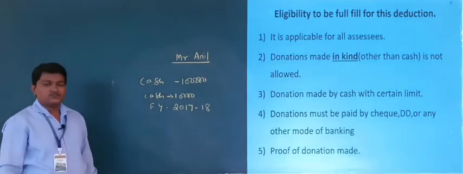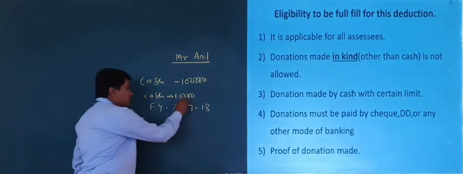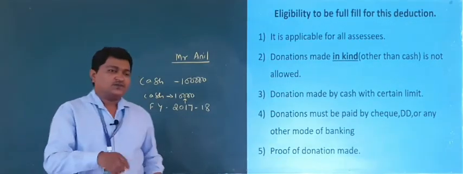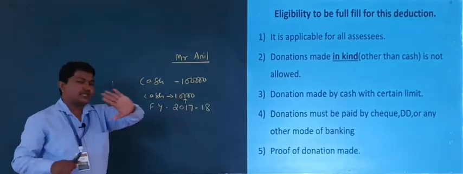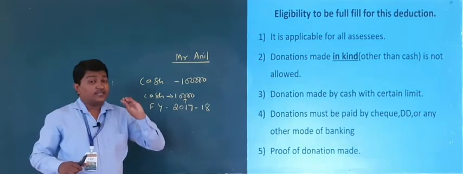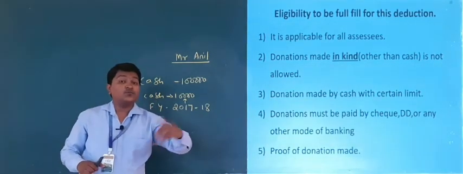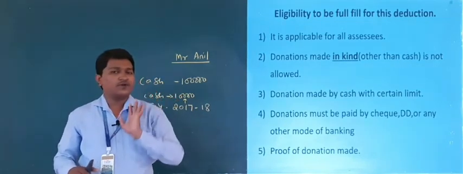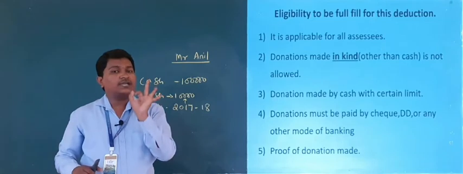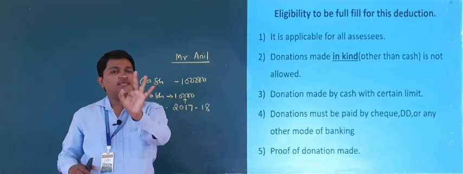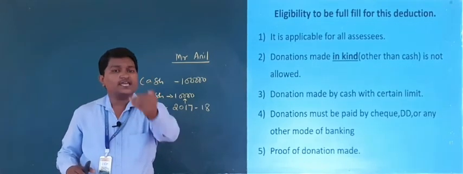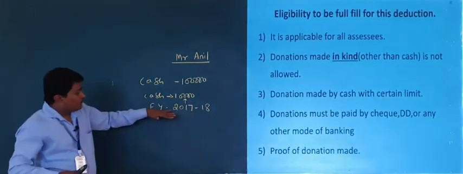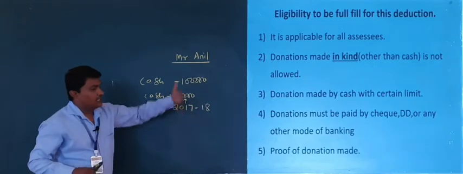Rupees 10,000. Before this, if any donation was made by cash, up to 10,000 could be considered. If any donation was made by cash of more than 10,000, that amount is not eligible for deduction, meaning up to 10,000 only he can donate in the form of cash. It is before financial year 2017-18.